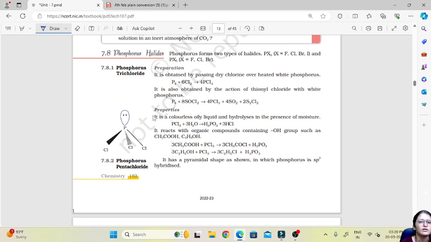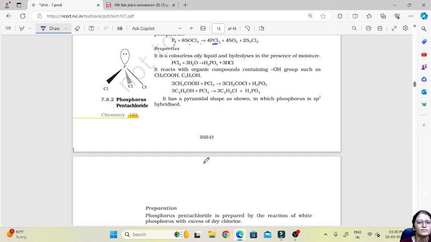If you talk about PCl3, it is prepared by passing dry chlorine over heated white phosphorus. So P4, white phosphorus, is treated with chlorine to give PCl3. Then we can also treat white phosphorus with thionyl chloride to give PCl3. These are the two methods by which we can prepare PCl3. Then talking about the properties, it reacts with organic compounds which contain an OH group, like acids or alcohols, and gives acyl chloride or alkyl halide.